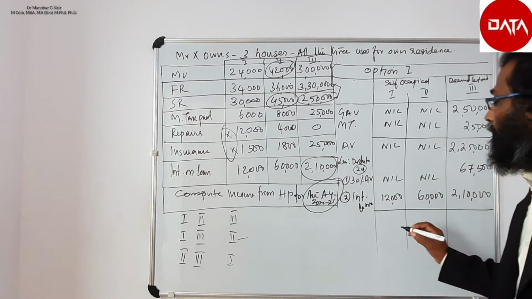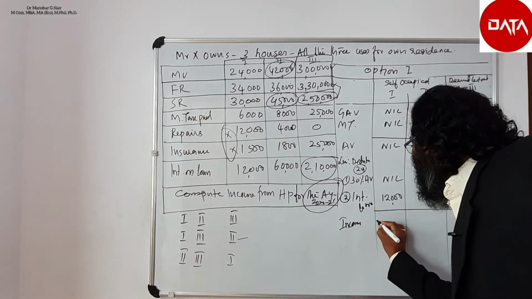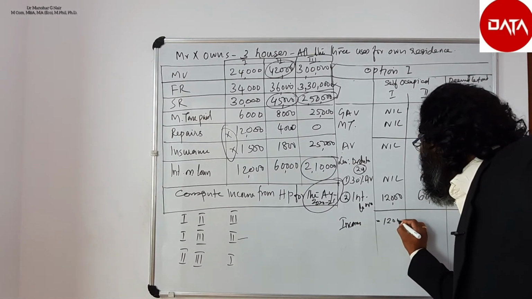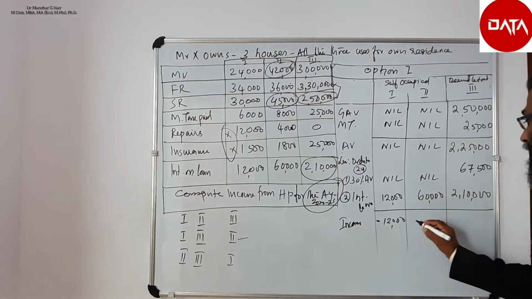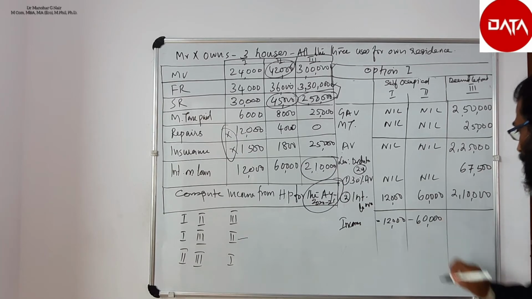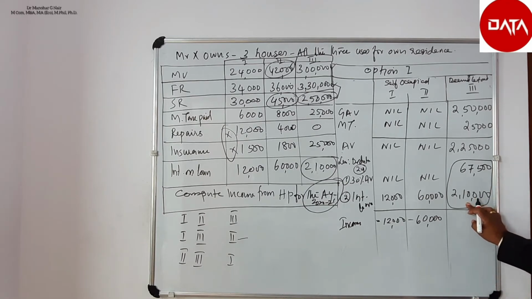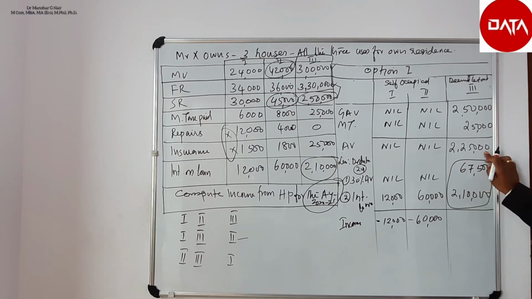So here for the first house, income from house property is negative income 12,000, that is loss 12,000. The second one is negative 60,000, that is loss. And the third house is, the assessee can deduct 2,77,500 out of 2,25,000.